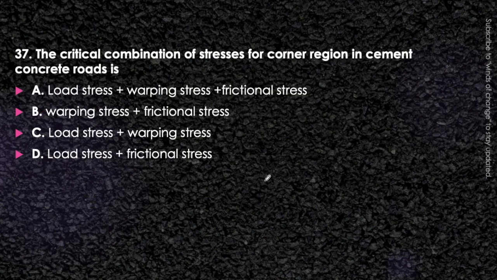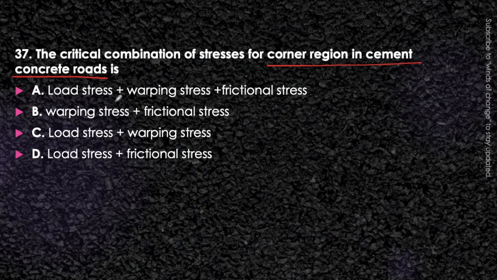Next question. The critical combination of stresses for the corner region of a cement concrete road is: load stress plus warping stress plus frictional stress, or warping stress plus frictional stress, or load stress plus warping stress, or load stress plus frictional stress. Here we are talking about the corner region of the cement concrete road. In the corner region, what will be the critical combination? It will change between summer and winter, or day and night conditions, but in the corner region there can be only one possible answer, and I am going to tell you why.